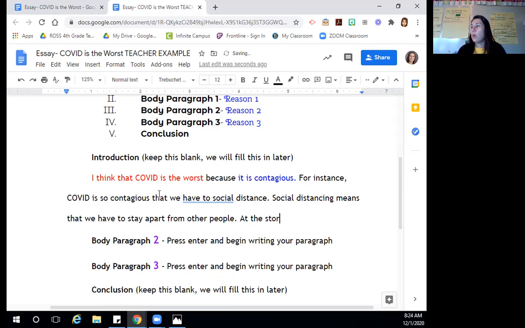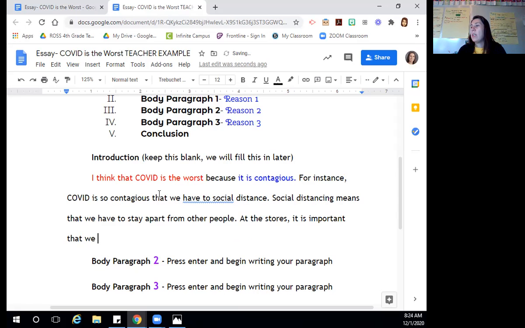At the stores, it is important that we stay 6 feet away from other people. I just had an idea. I know that when I go to the store, I see these things on the ground where you stand to make sure that you're 6 feet away from other people. I think I'm going to add that.